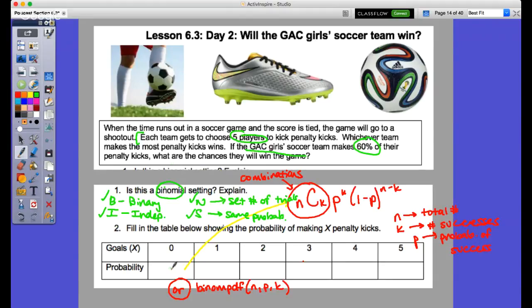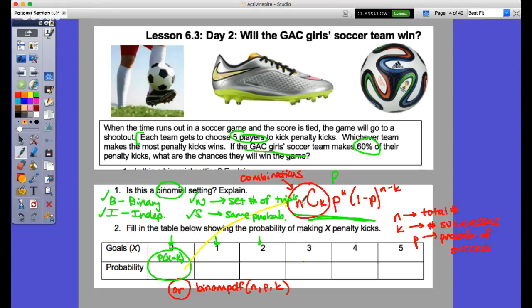Now, let's say that we were trying to find the probability they would score on 0. We had 2 ways that we could find this. The first of which is, if I were to write this, this is the probability of our value equaling K, right? And K in this case would be 0 or 1 or 2, and we would keep going so on and so forth. Now this formula we gave in section 6.3a, and so you have it.